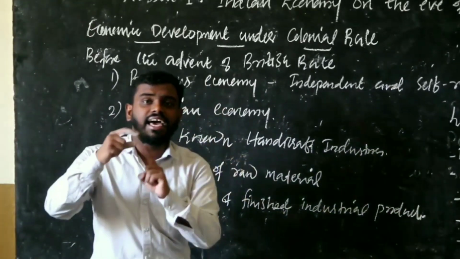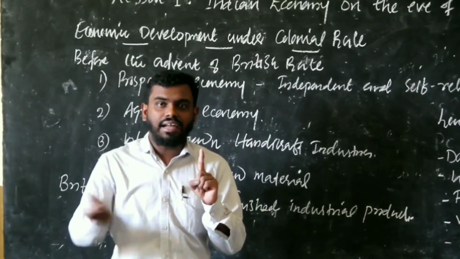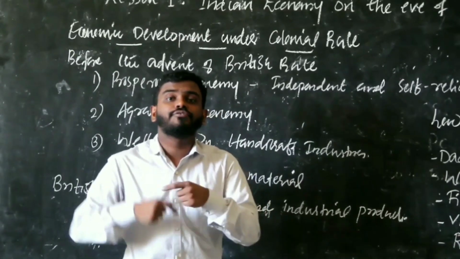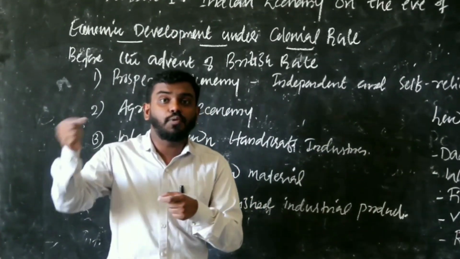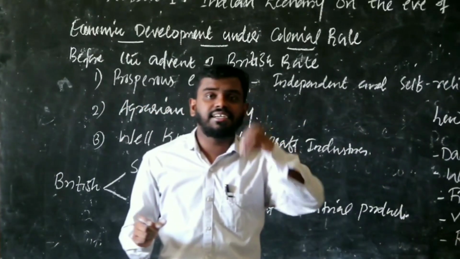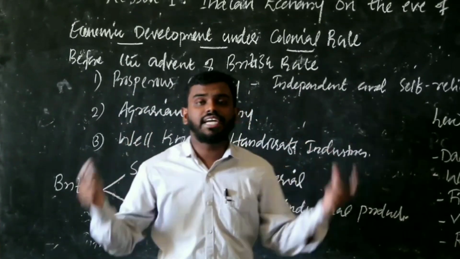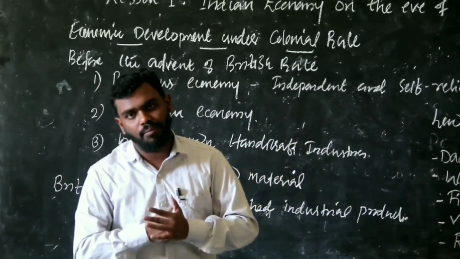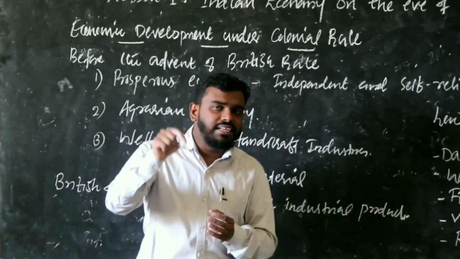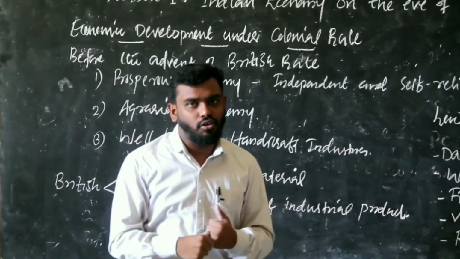So they changed India as a supplier of raw material for their industries, and second, as a consumer of finished products. In simple terms, they changed India into a feeder for the development of the British economy.